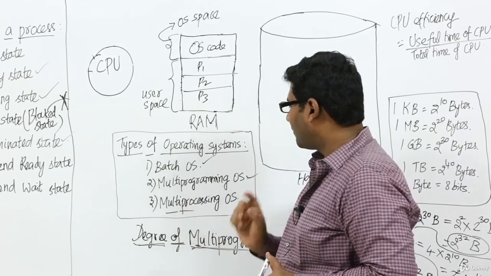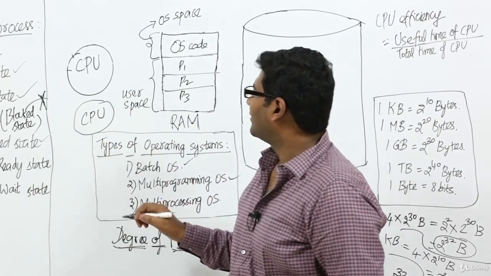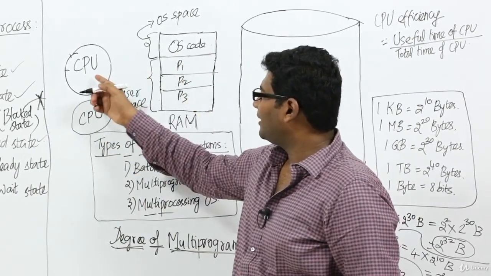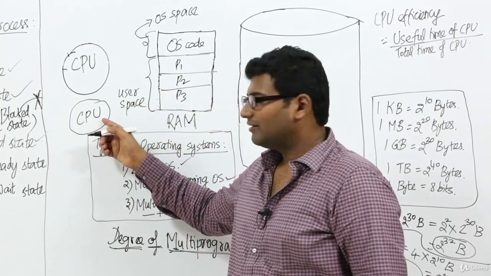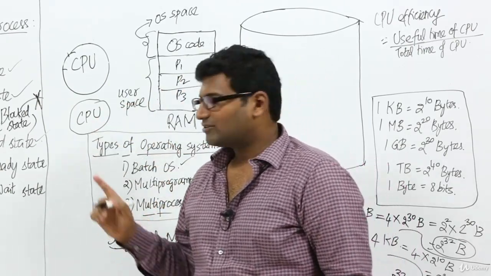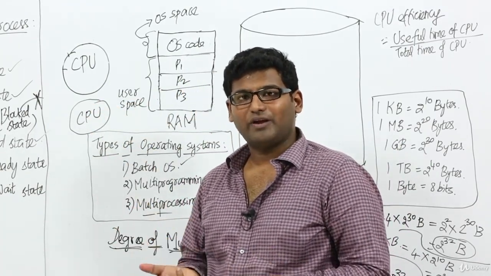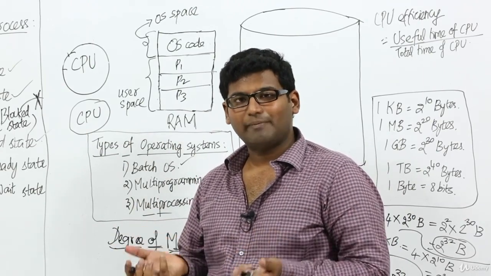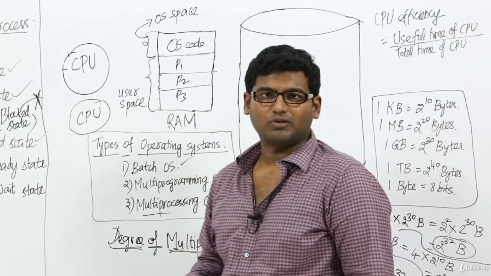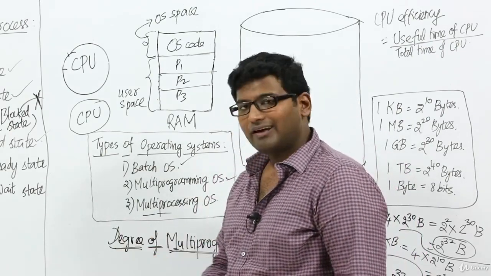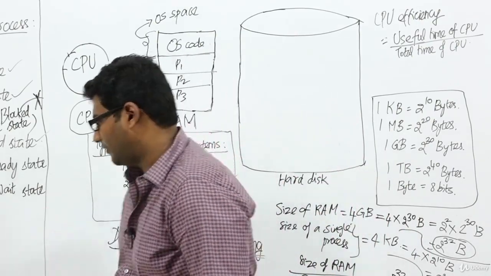But in multi-processing operating systems, if more than one CPU is present, what can happen is, while one process is being executed by this CPU, some other process will also be executed by another CPU, right? Actually what we are doing here is parallel processing. Parallel processing means we are executing more than one process at the same time, right? But in multi-programming operating systems, we were not doing parallel processing. We were actually doing concurrent processing. See, there is a difference between parallel processing and concurrent processing.